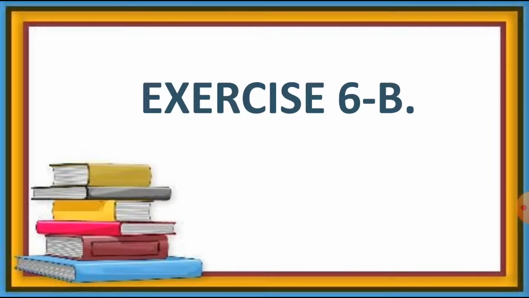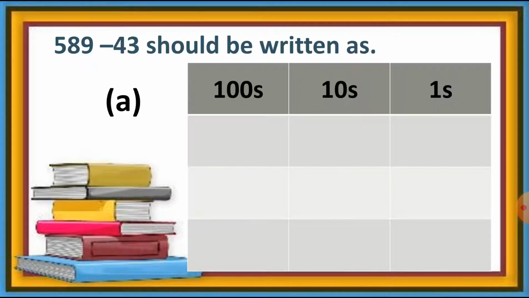Now let's start solving exercise 6b, and this is your textbook exercise, students. So are you all ready to write down this exercise? So let's start writing. Now this is your sum number A, 589 minus 43. So we have to arrange this number first.